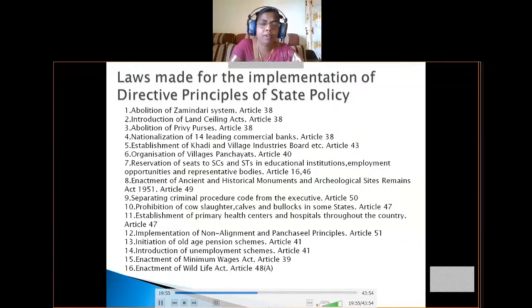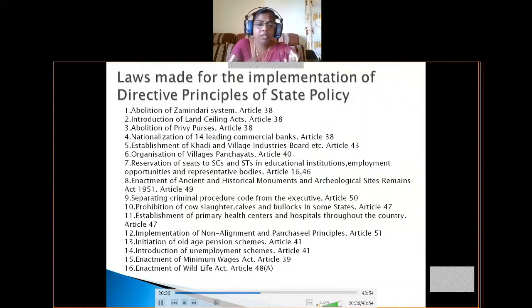According to Article 47, it is the responsibility of the state to provide nutrition and health to their people. So that is why primary health centers and government hospitals were established to give free treatment for all kinds of diseases. Okay, next, implementation of non-alignment and Panchsheel policies. This is said in Article 51. Article 51 says about international peace. So that is why the Indian government made the non-alignment policy and also the Panchsheel principles, to have good, peaceful relations with our neighboring countries.